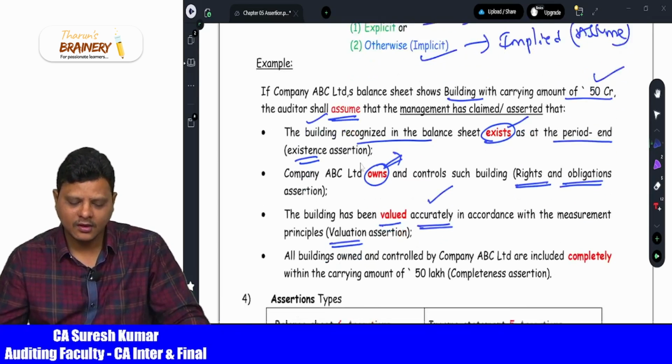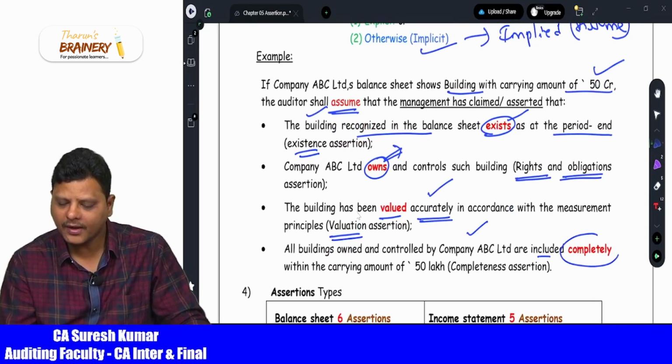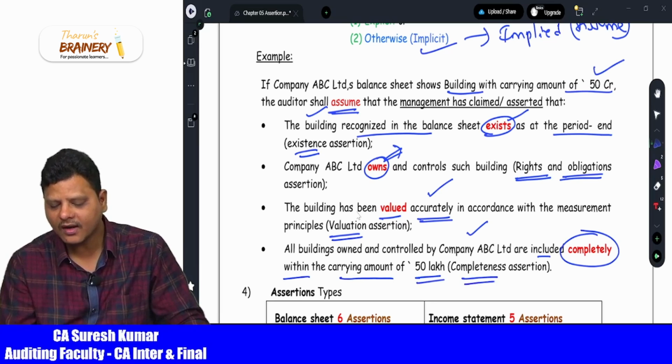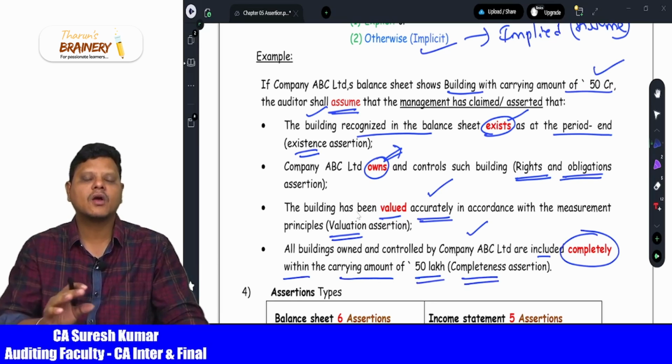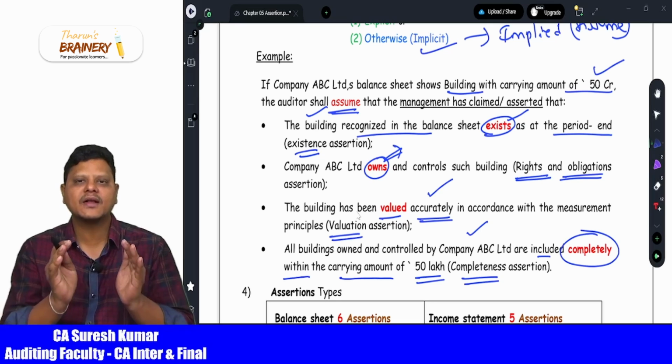Then comes the building owned and controlled by the company is included completely with the carrying amount of 50 lakh rupees. That means we have recorded complete information. We have not omitted anything. We call it the completeness assertion.